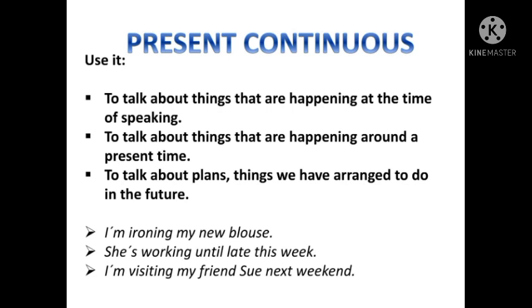Let's read this example. I am ironing my new blouse. In this sentence, we have used helping verb am with the verb, and we have used ing with the verb. I am ironing my new blouse. Let's see the next example.